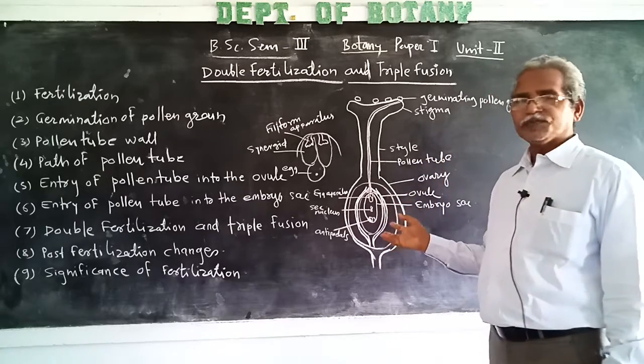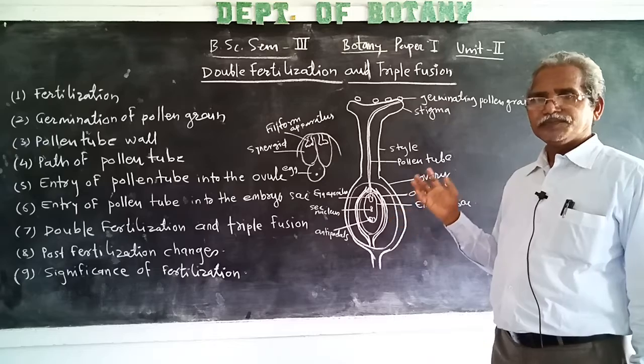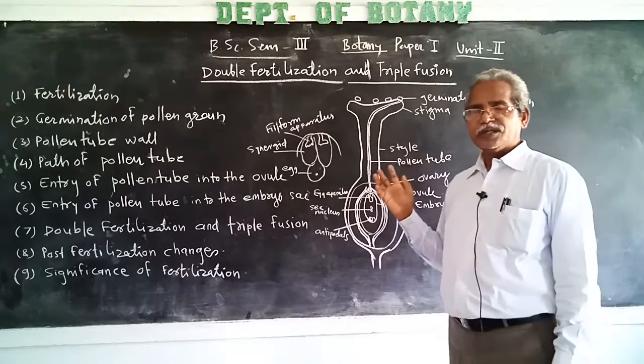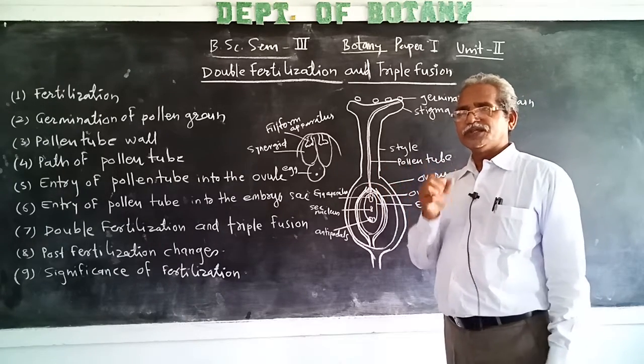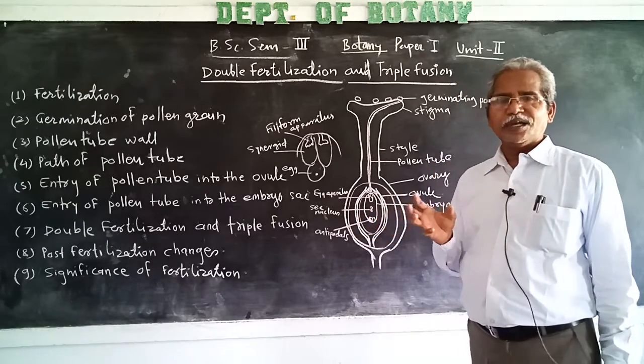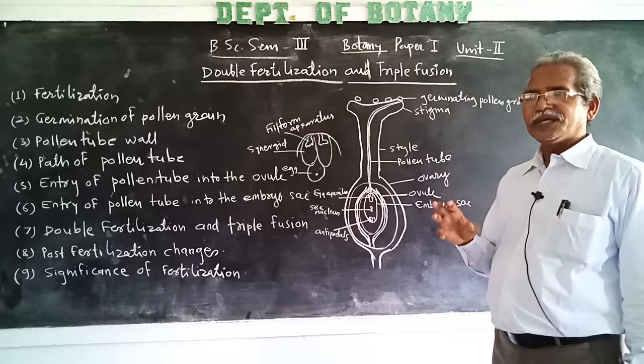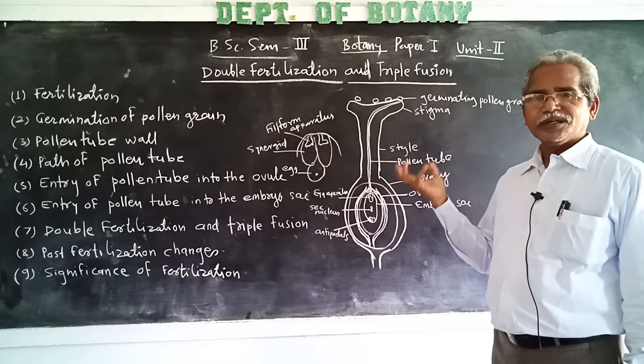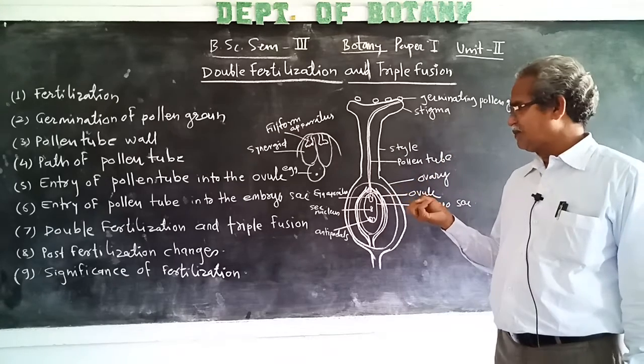While the endosperm acts as a nutritive tissue, it helps in the resting or dormancy period of the seed for nutrition.